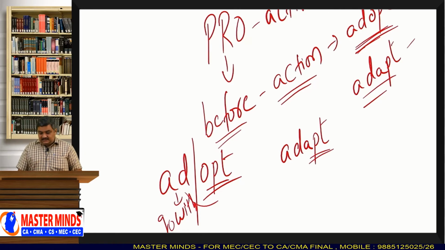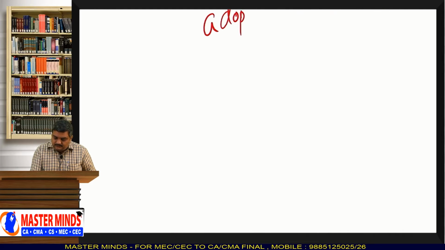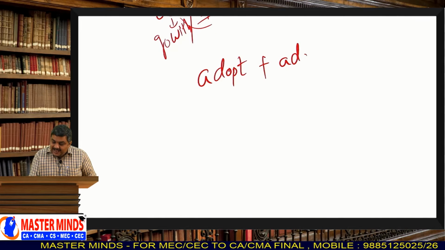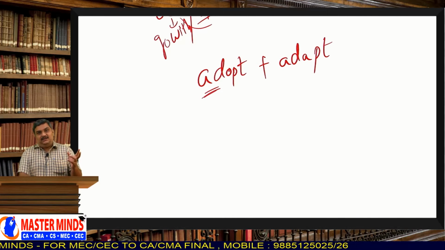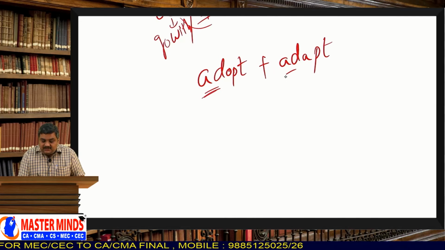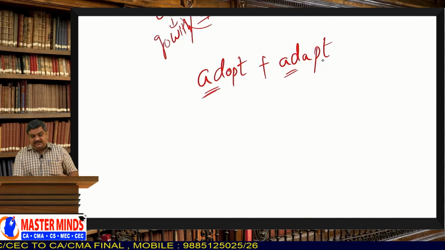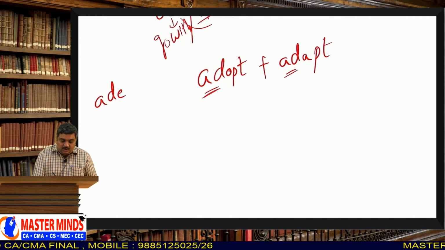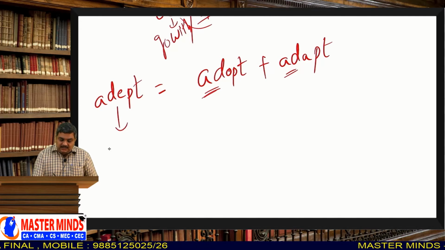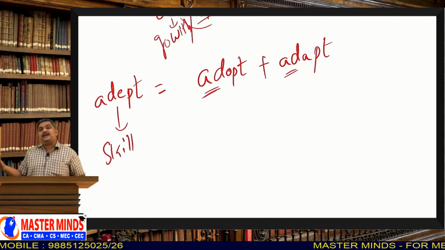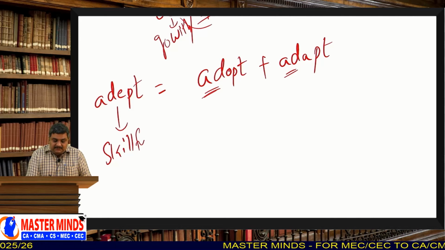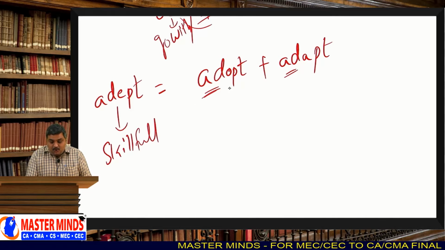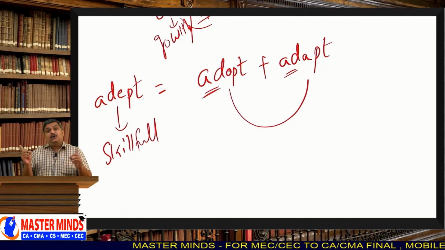So a businessman sometimes has to adopt and sometimes he has to adapt. Sometimes he has to go with his own option. AD means go with, OPT, option. And sometimes he has to go with what is apt, appropriate, adapt. And that businessman is called adept. You know, adept is skillful. He is adept in mathematics. He is adept in management. He is adept in accountancy. So adept is skillful. So a businessman will be skillful only when he knows when to adopt and when to adapt.